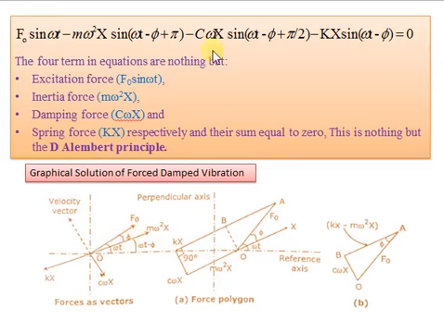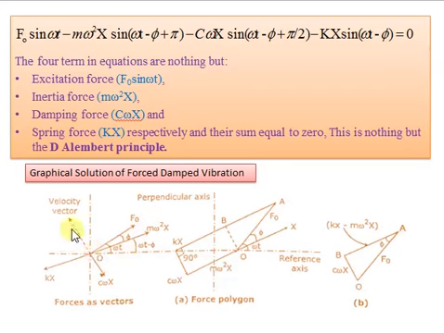Again it is plus phi, so direction should be on this side, but as we see the magnitude of this inertia force is negative. So instead of this direction we locate on this side m omega square x. The next term, that is the damping force, sine omega t minus pi plus pi by 2. It is sine omega t minus pi, so it should be perpendicular to this as plus pi by 2 is there, but again we see it has a minus sign.